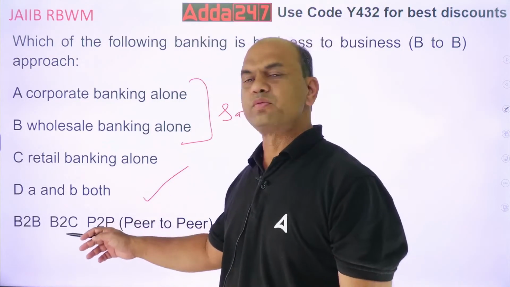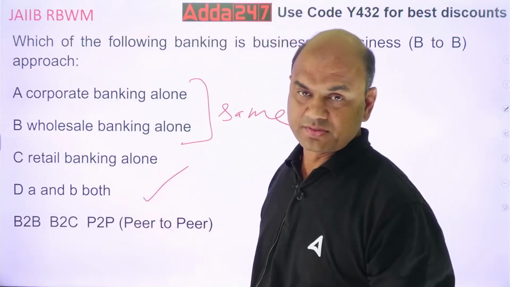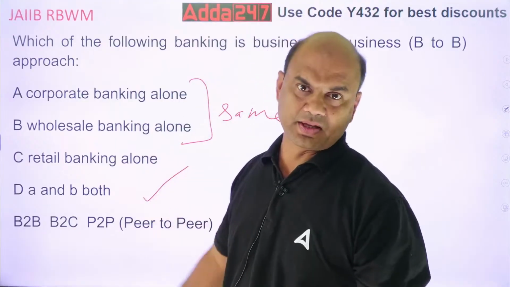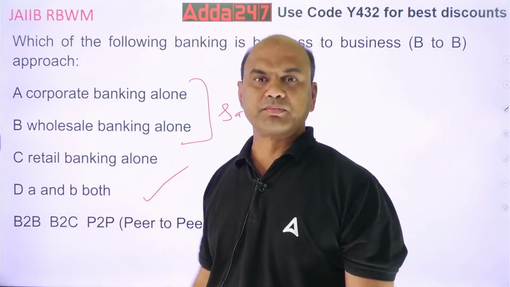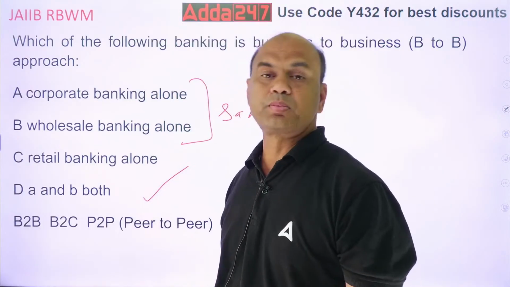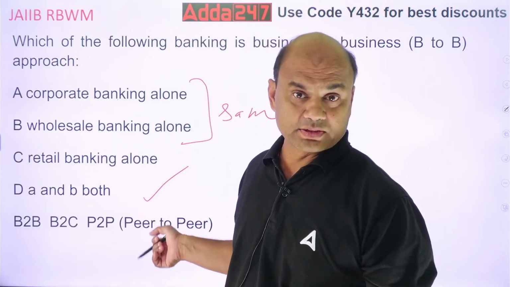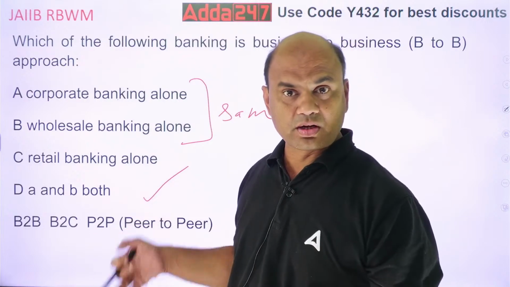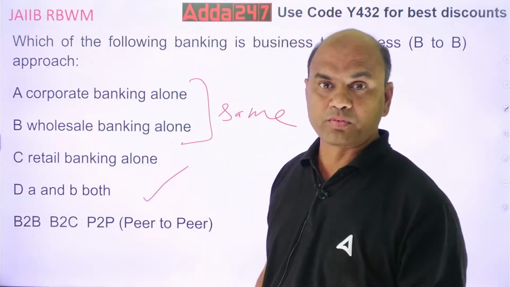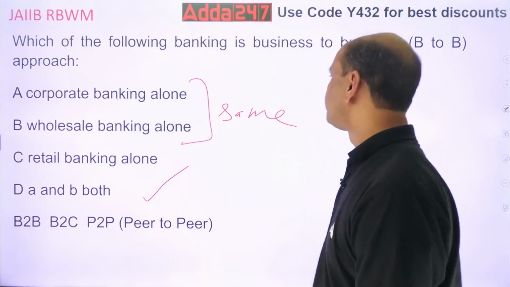Kindly note, what are the three approaches of business? One is B2B, business to business, corporate banking. B2C, business to customer, retail banking. And the third one is P2P, peer to peer. This is a new concept coming up. In this, a bank is not required. It is called crowdfunding. P2P is crowdfunding. Okay?